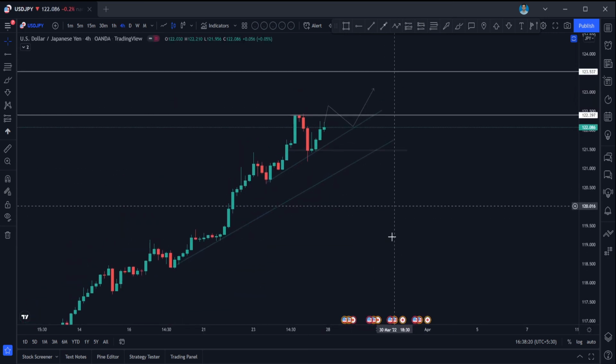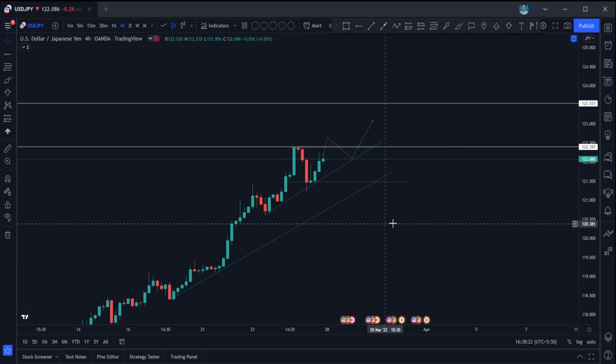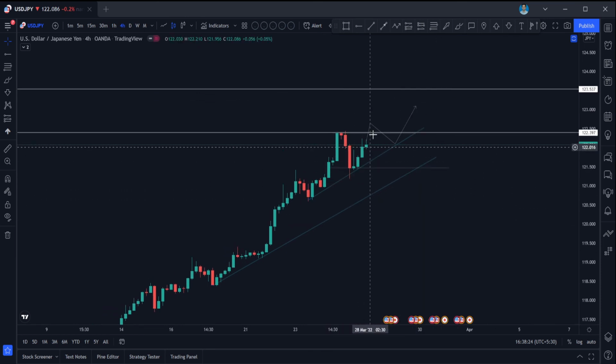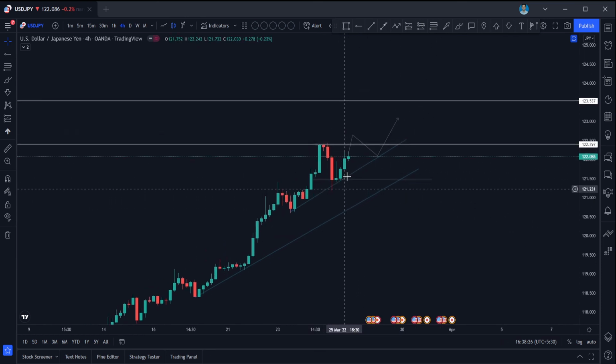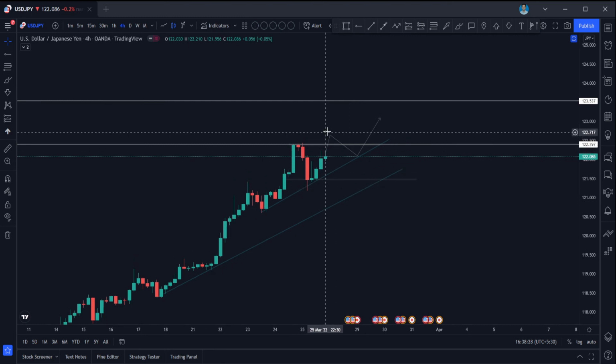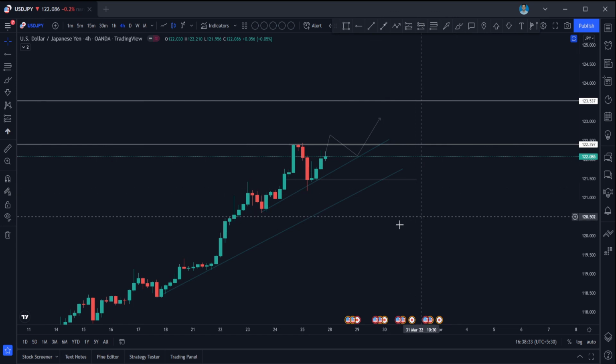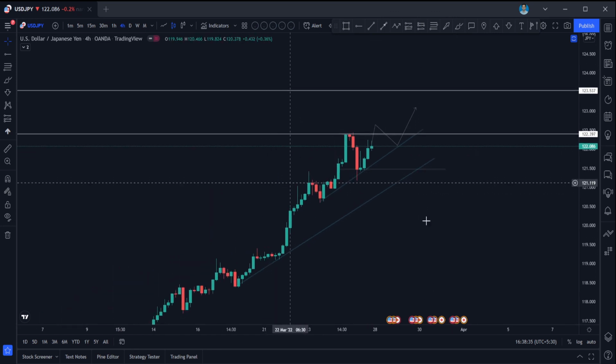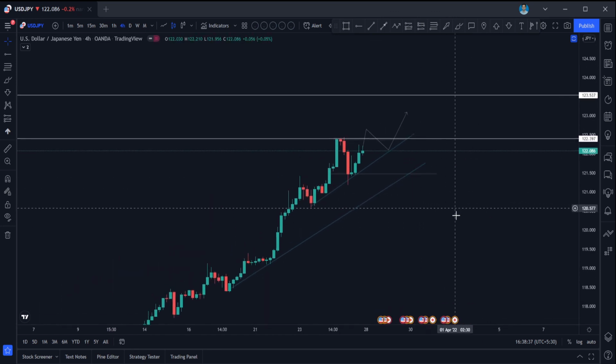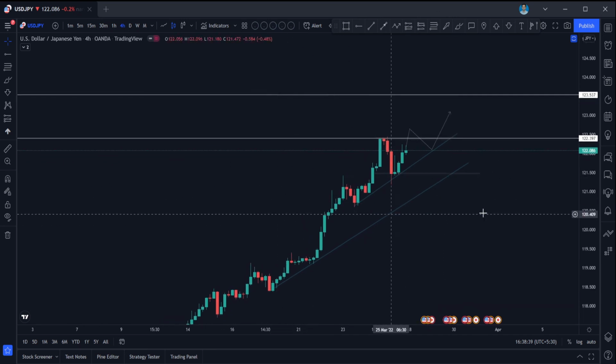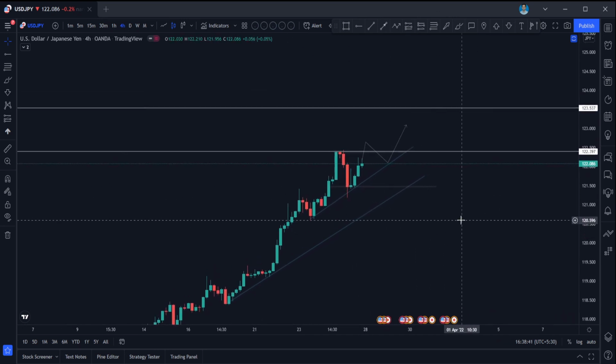USD JPY is a little bit more bullish compared to other JPY pairs, because you can see here the momentum is not at all losing. And if it is breaking above and coming to this level again, you can go for long entries. So long is more favorable in USD JPY compared to other pairs, because we are expecting the USD to be bullish for the next week as well.